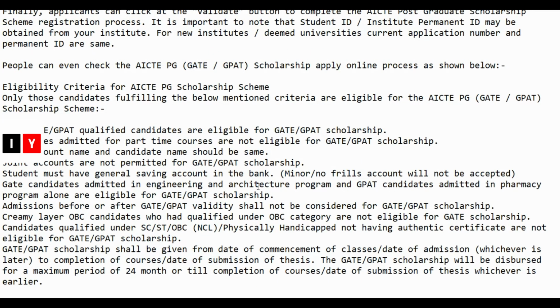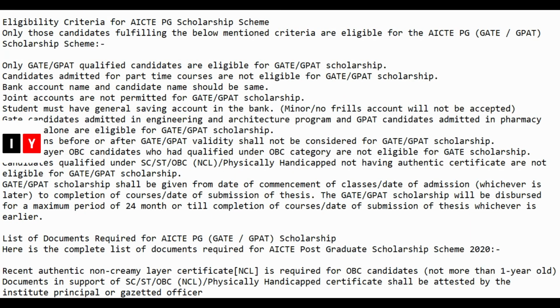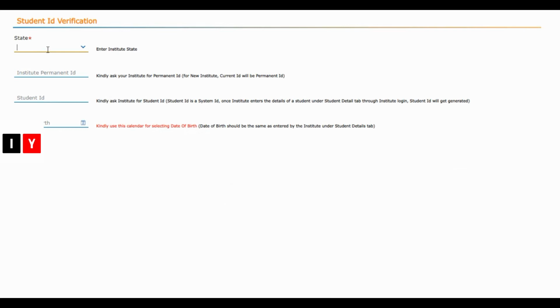So people can even check the AICTE PG scholarship application online process and the eligibility criteria. So here you need to enter the state, institute permanent ID, student ID and the date of birth and click on the validate button.